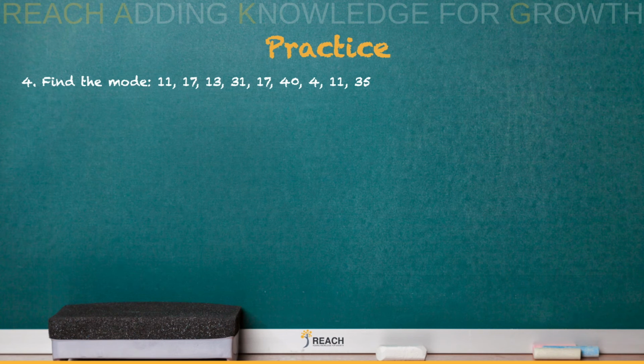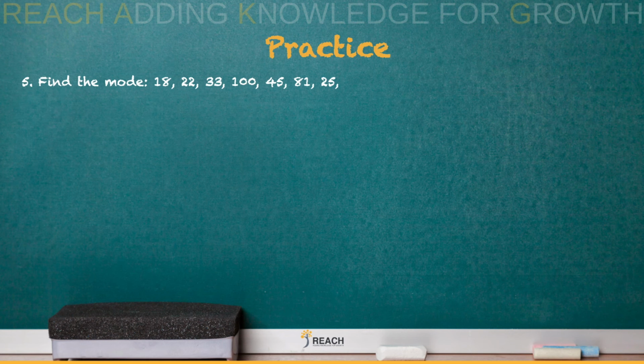All right, the mode is the number that occurs the most. So we need to put them in order so we can look and see which one occurs the most. So I see 11 occurs twice, 17 occurs twice. Everything else occurs once. So there are actually 2 modes. So the modes are 11 and 17.